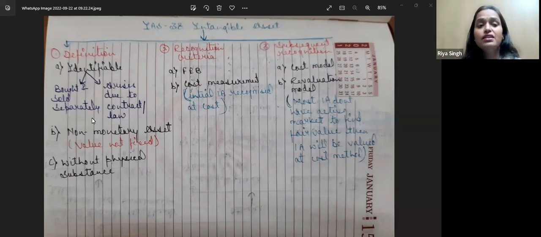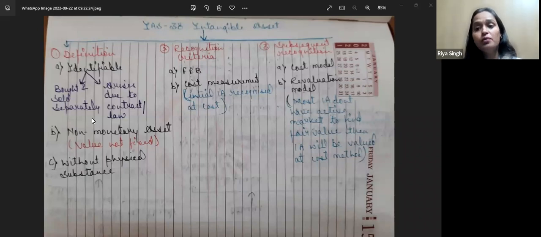Now, the second condition is that it arises due to a contract or the law. Any intangible asset which arises due to a contract, the law or legal terms, only that we will recognize as an intangible asset. For example, any licenses. Licenses are generally created by law only.